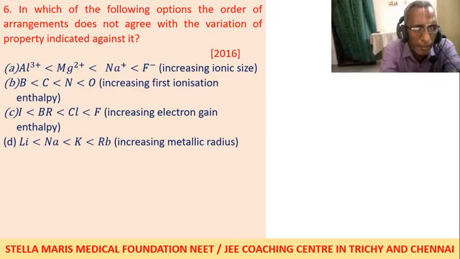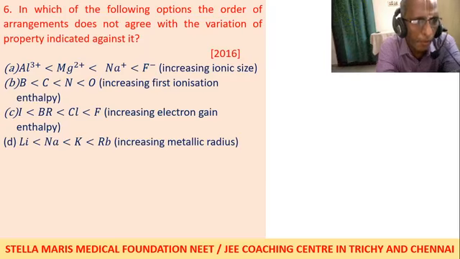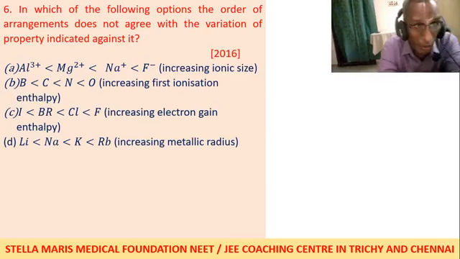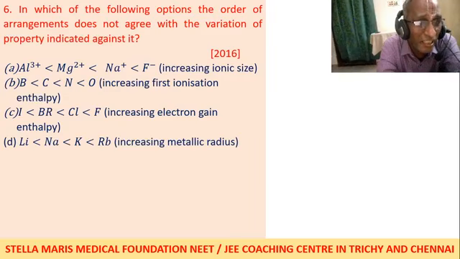So already, the first, increasing ionic size, is correct. Radius of the cation is the smallest. Higher the charge, smaller will be the radius. So aluminum has the lowest radius. Then comes magnesium. Then comes sodium cation. Then anion fluoride. First choice is correct. Second choice, increasing first ionization potential.